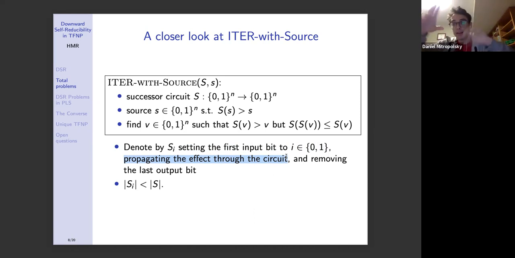Or if you had an OR gate, then you can replace it by the other input, just directly feeding into wherever that OR gate fed into, and so on. A concrete definition is given in the paper. It's very intuitive. So you propagate it, and then you remove the last output bit. And when you propagate, you also remove any constants and everything at the end. So the point is you get a circuit that is strictly smaller than the original circuit you started with.